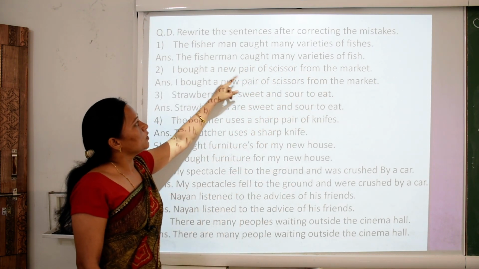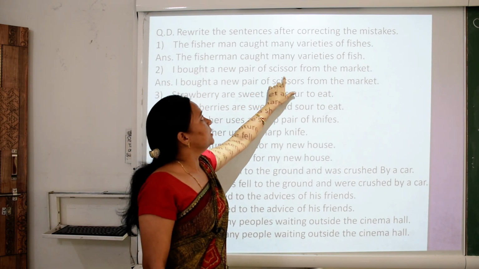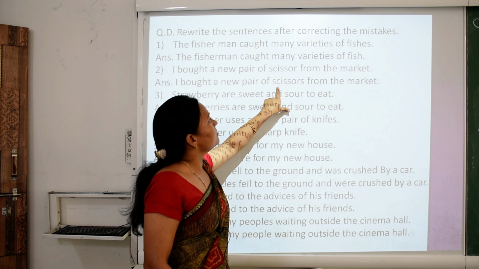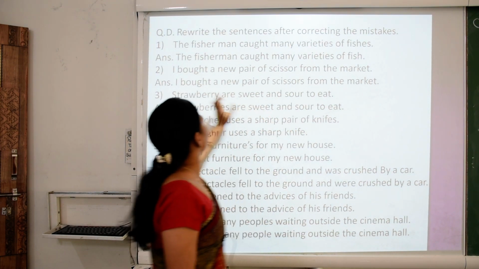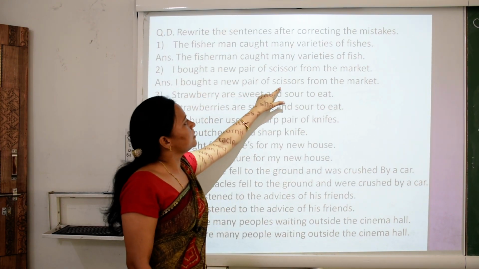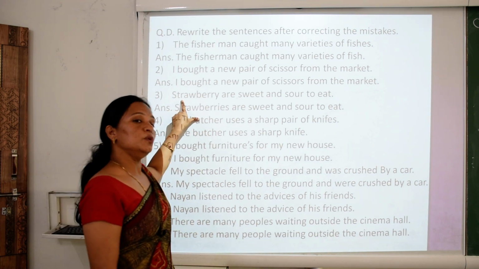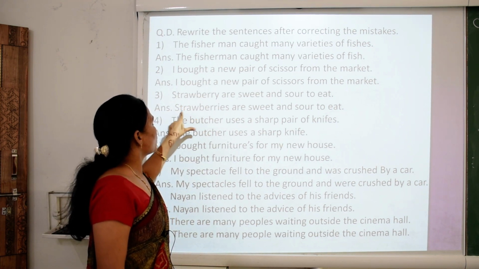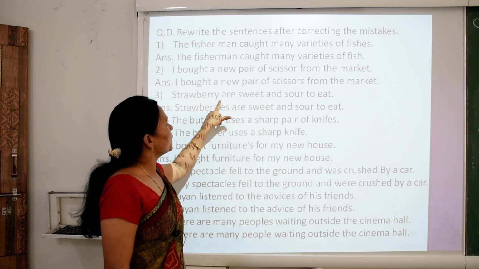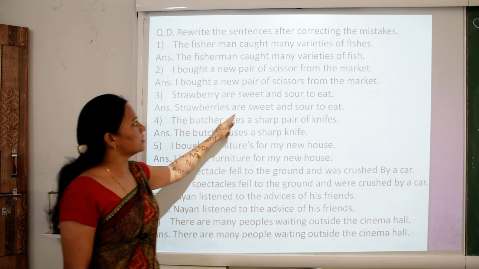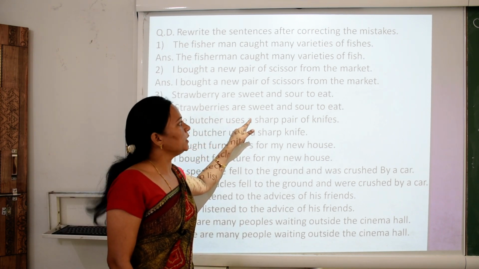I bought a new pair of scissors. We don't use scissor, always scissors. I bought a new pair of scissors from the market. Strawberry. We don't use strawberry, we say strawberries. Strawberries are sweet and sour to eat.